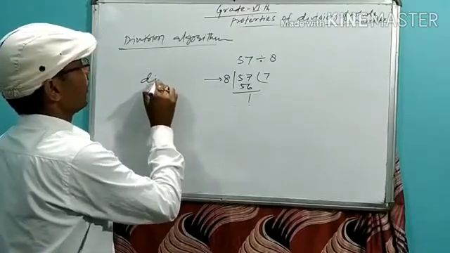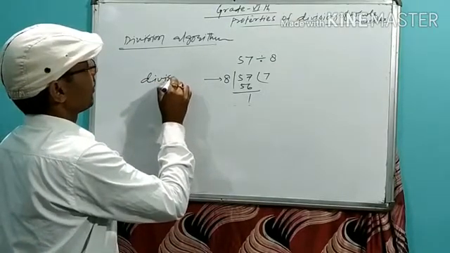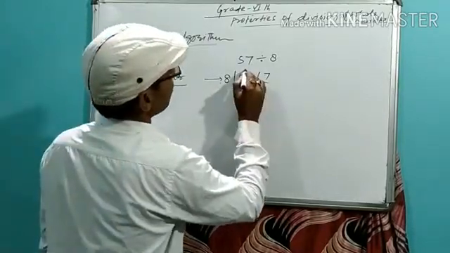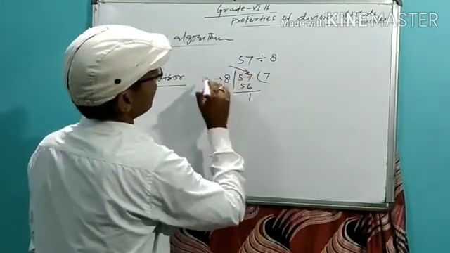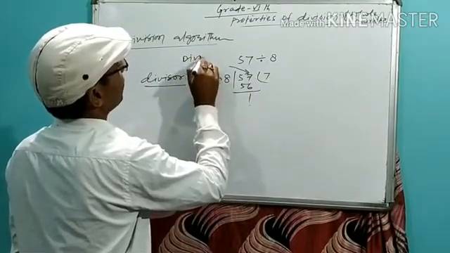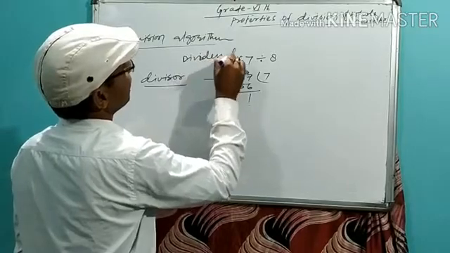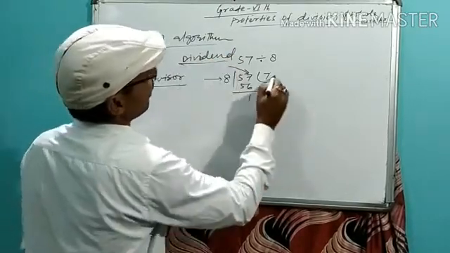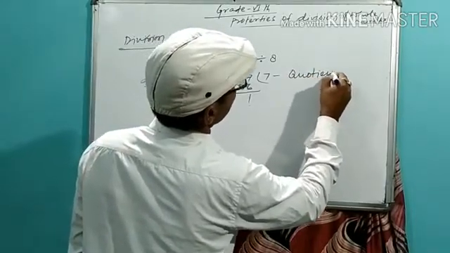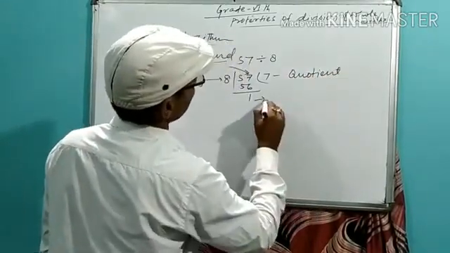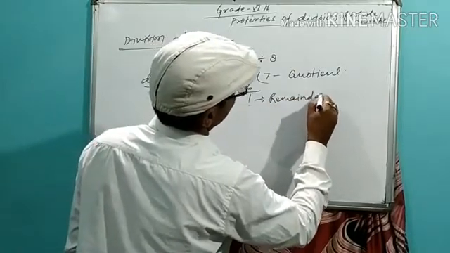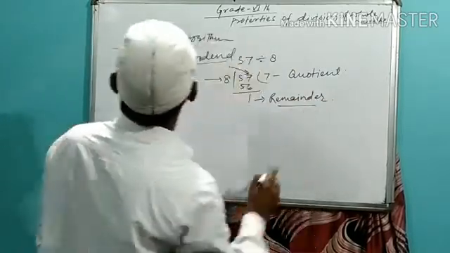Okay, this is the divisor. And this 57 is the dividend. And this is the quotient. And this is the remainder.